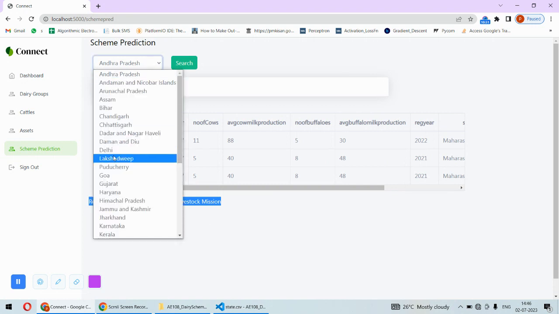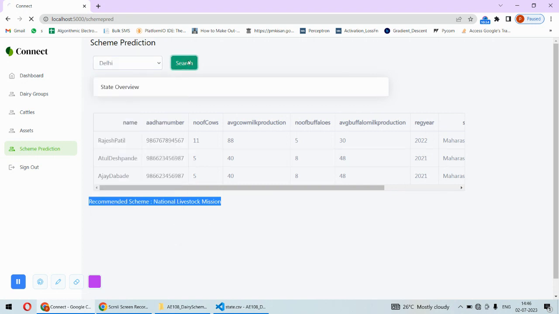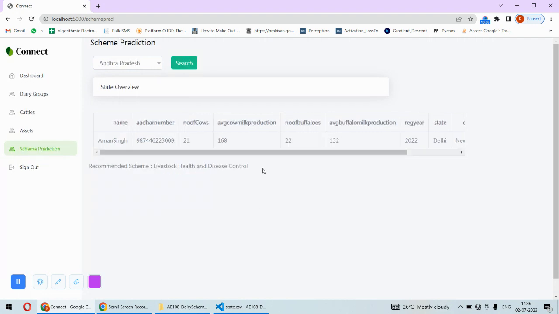If I choose any other state and do the prediction, the scheme is different. Previously for Maharashtra the scheme was different, and now the scheme is different. Based on the state and their data, such as how many cows and buffaloes there are, the number of farmers, number of dairies, amount of cow milk and amount of buffalo milk, the scheme prediction will happen. That's all about the complete implementation of this project.